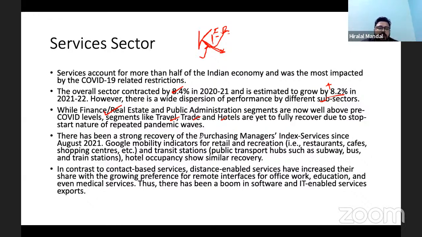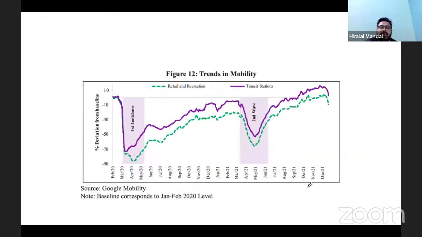So what is there in conclusion? The contact-based services, distance-enabled services have increased their share. All right. Whereas some of the areas which have not seen performance, it is the boom. It is the software and IT-enabled services which have seen the boom, whereas other services have not performed.